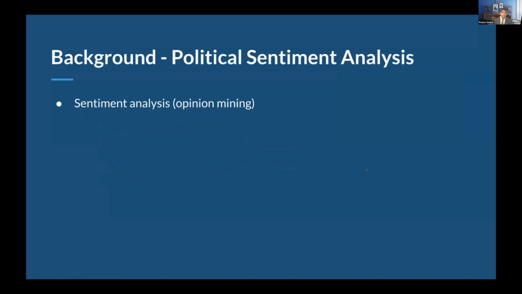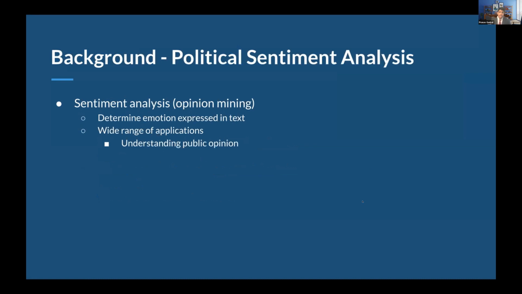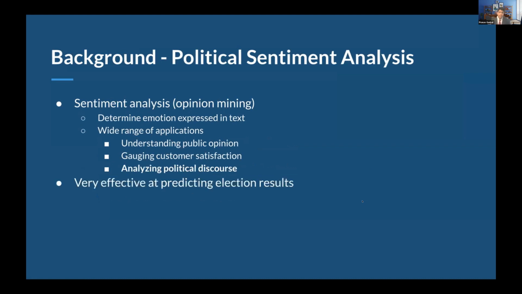So a lot of things use sentiment analysis and opinion mining now. For example, you can determine the emotion expressed in text, and there's a wide range of applications, like understanding public opinion. You can gauge customer satisfaction, or you could analyze political discourse, which is what this research aims to do. It has previously been proven that political sentiment analysis is very effective at predicting election results, specifically with